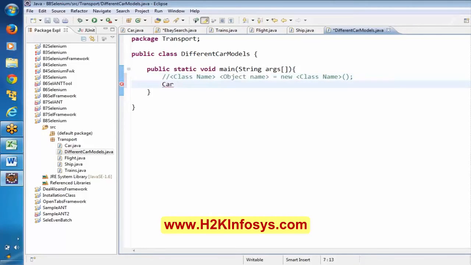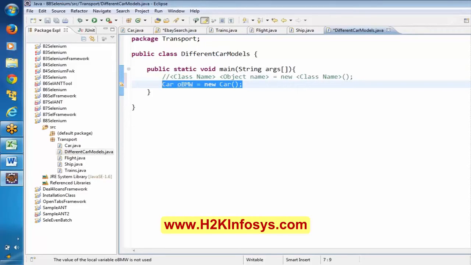Let me say I want to manufacture a BMW, so OBMW. And again here there is a word called new. So here new, and what is the class name? Car. Now I have created an instance of this car.